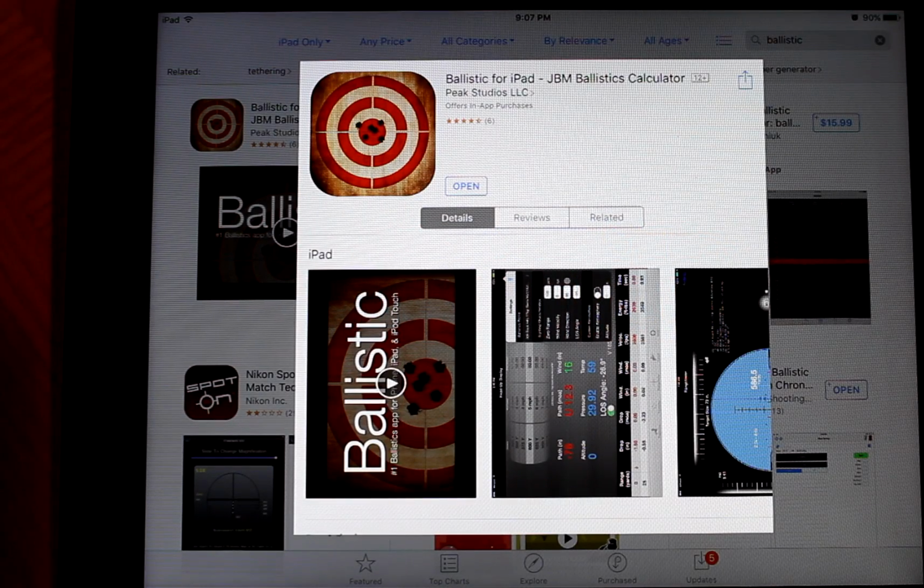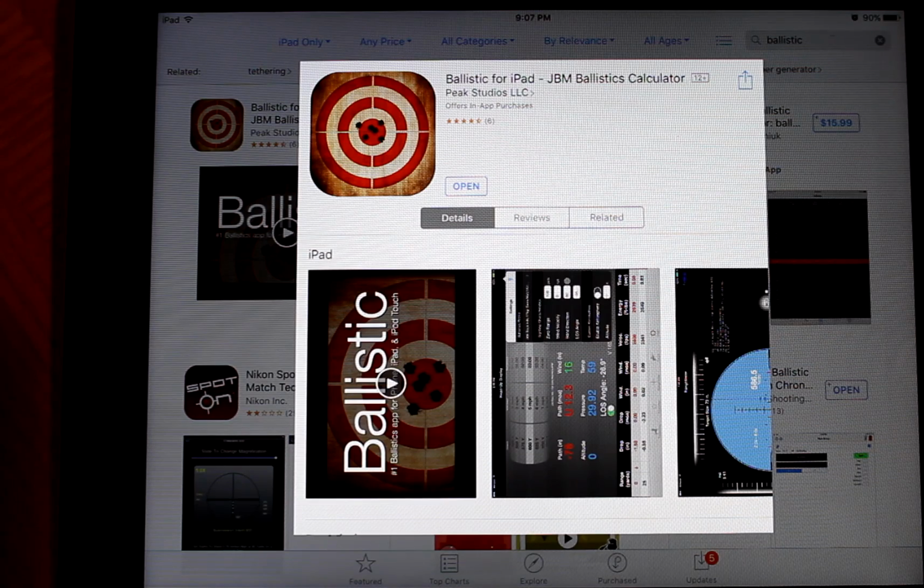As promised, I told you I was going to review the Ballistic app that I got for my iOS device. I just want to go through and explain what I've learned so far and show you how to use it. It's a little bit overwhelming when you first download it.